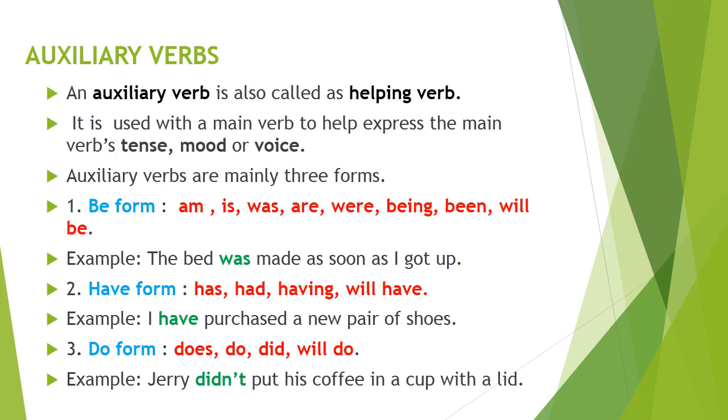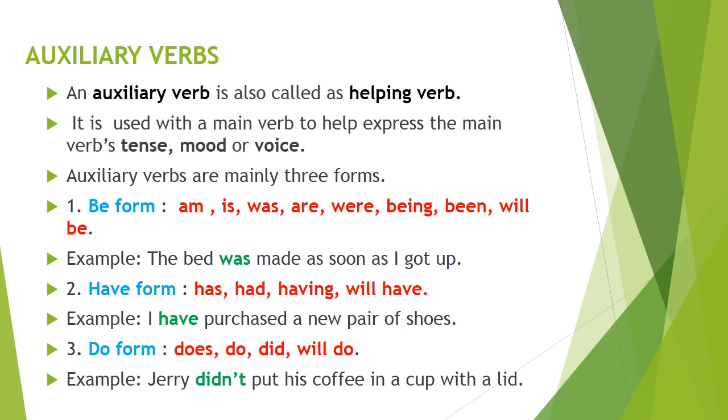Second kind of verbs are auxiliary verbs. Auxiliary verb is also called a helping verb. It is used with a main verb to help express the main verb's tense, mood or voice. Auxiliary verbs are mainly three forms: be form, have form and do form.